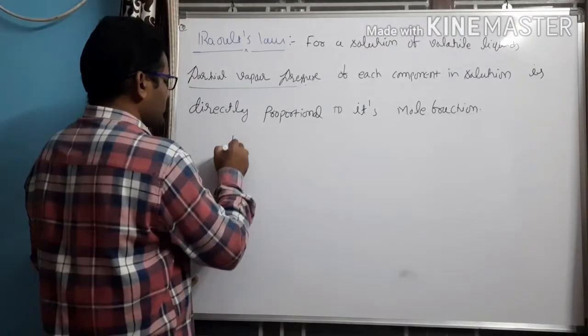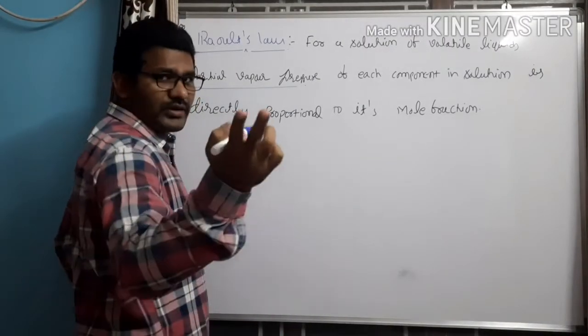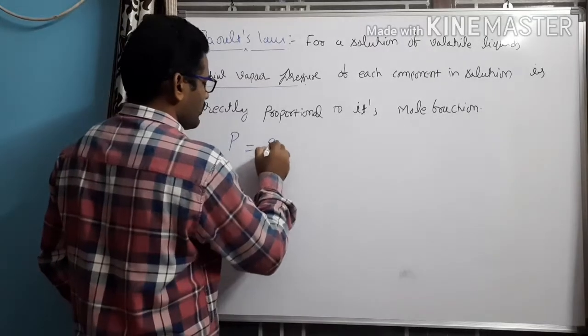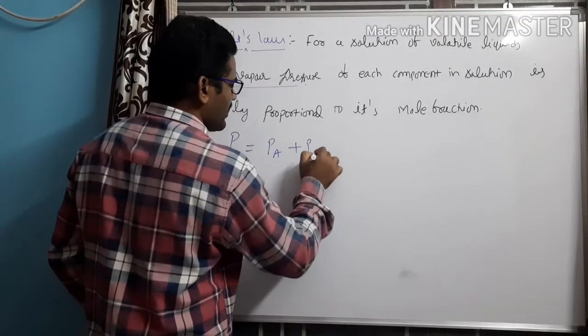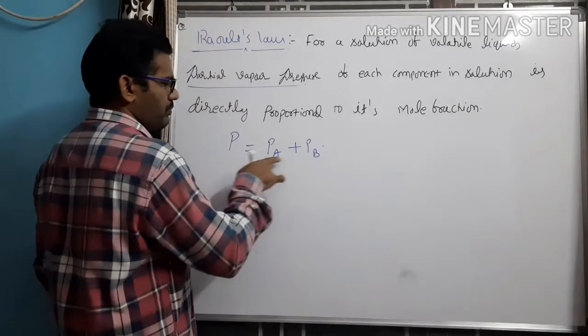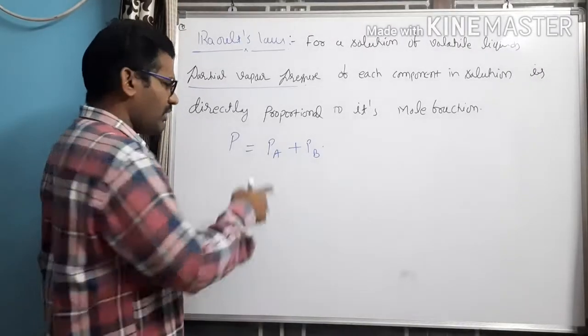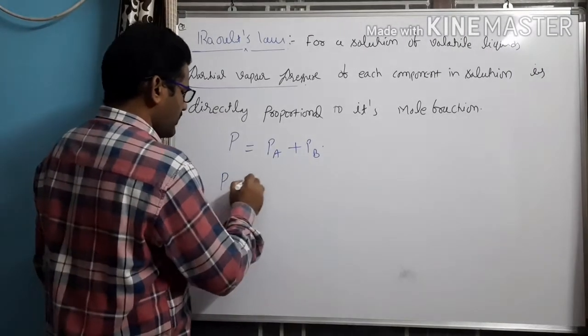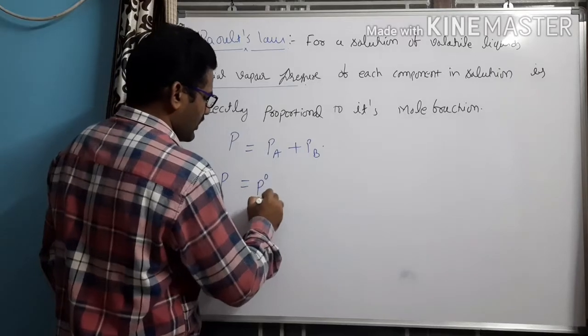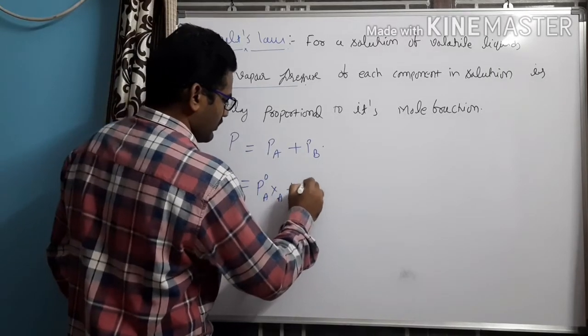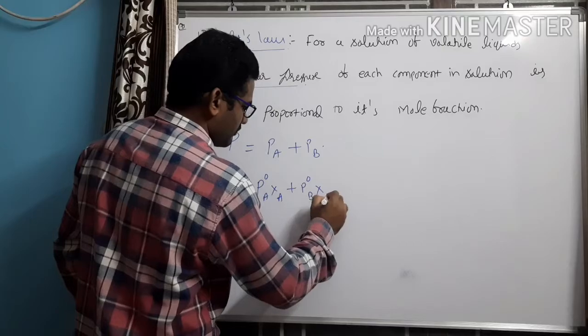So the total pressure P, two components are there, their partial pressures are PA and PB. Therefore, P total is equal to PA plus PB. But what do I know about PA? P is equal to P naught A into XA plus P naught B into XB.